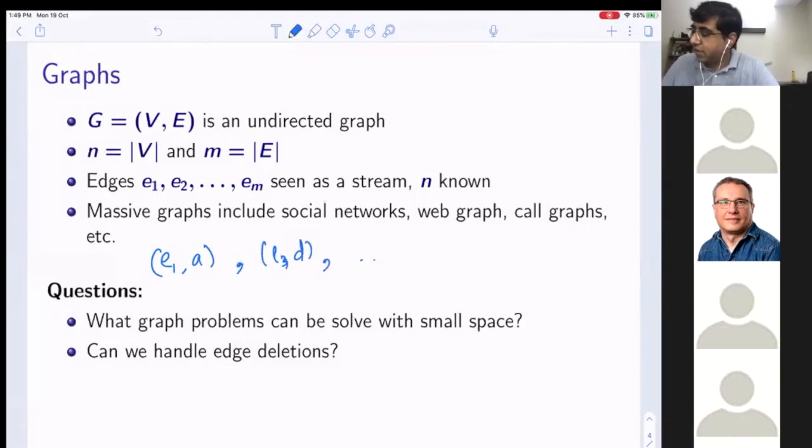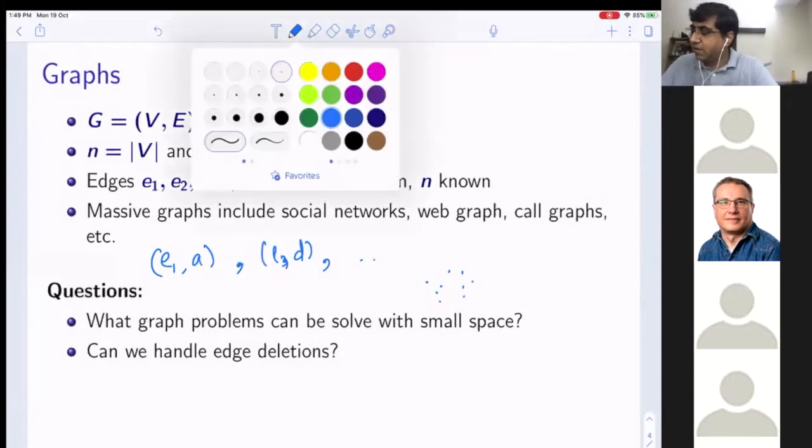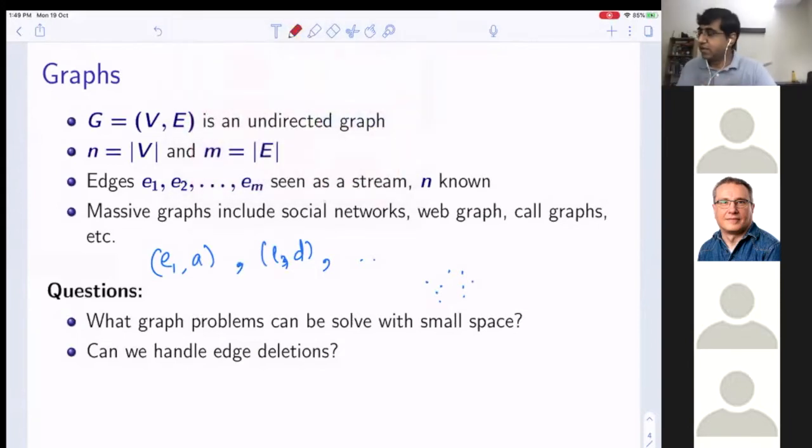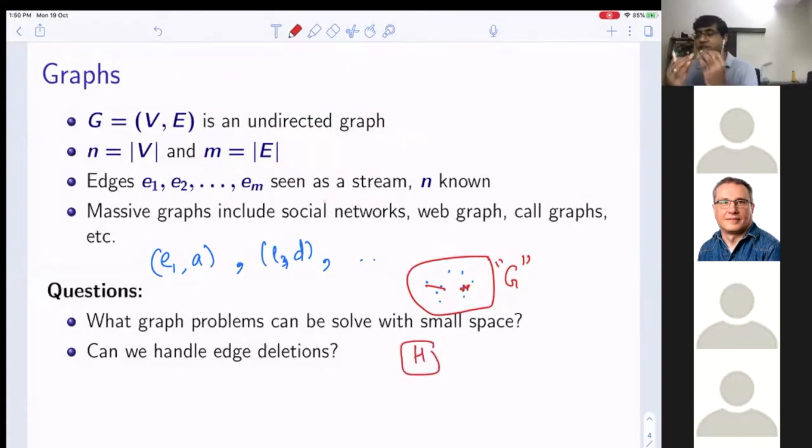Think of this n-vertex graph as evolving; it is dynamic in some sense. Sometimes some edge is added, sometimes some edge is deleted, and at the end of the stream, whatever is left is my G. We would like to store H and answer questions about G, even when edges are both added as well as deleted in the stream.